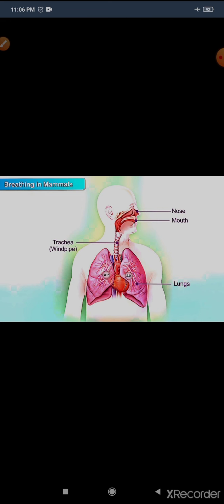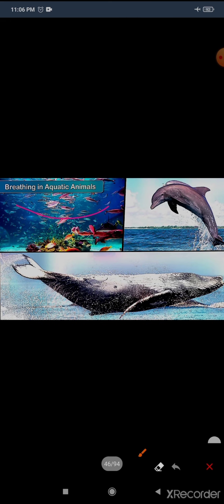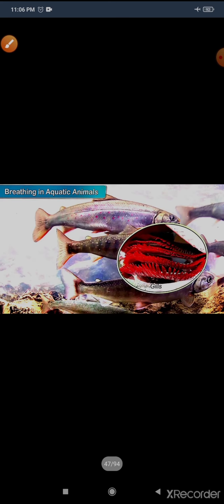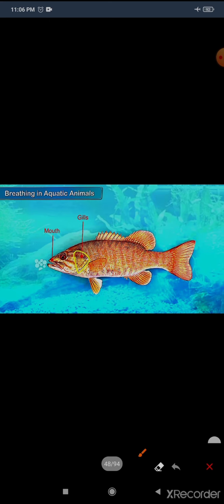Now the next, breathing in aquatic animals. Children, did you know that fish breathe in oxygen too? Yes, they breathe oxygen. How? They depend on their gills to inhale the oxygen present in the water. The fish takes water into its mouth and forces it out through its gills. This yellow color you can see is the gills.